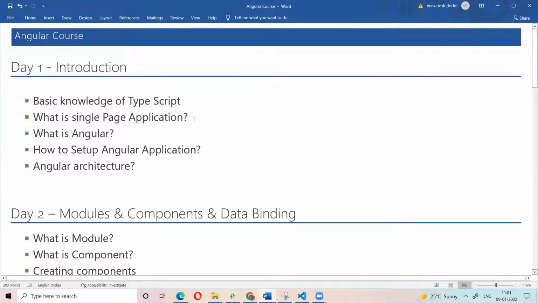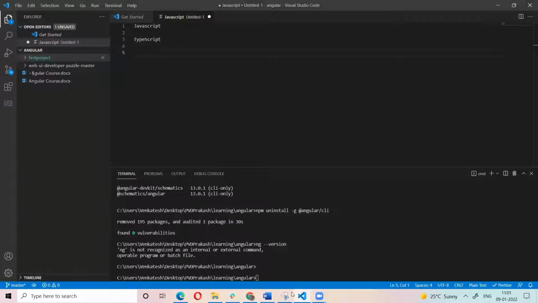Before learning further, I need to tell another topic. What is a single page application? In recent times, Angular and React are used to build single page applications. People will ask what SPA means: single page application. Let me explain to you. Everyone knows what a website is, right?